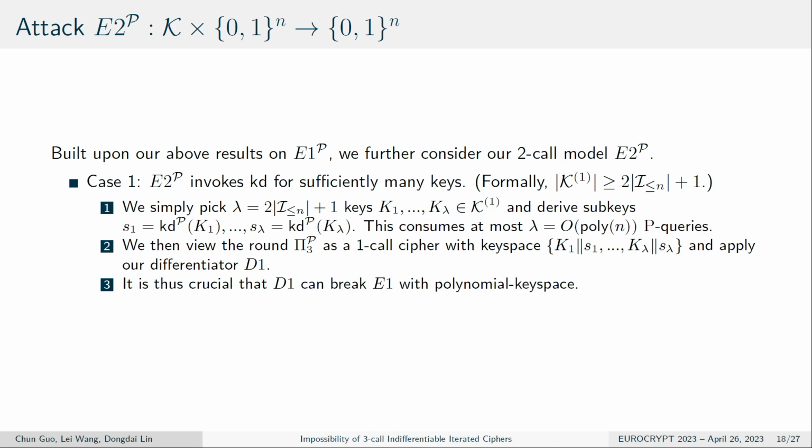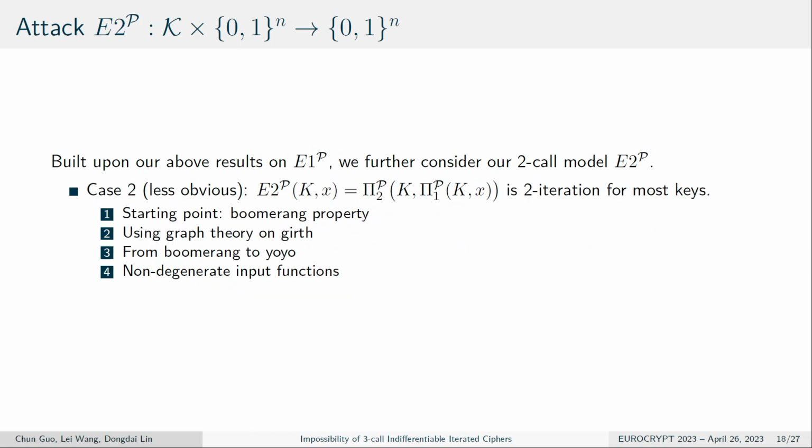This is still polynomial. So we can then view the round function pi3p as a one-core cipher with a key space, and then apply our differentiator of the one-core block cipher. The crucial point is that D1 can break E1 with the polynomial key space. For case 2, it will be less obvious. So there will always be two iterations for most keys.